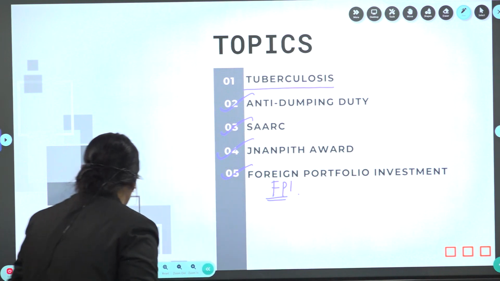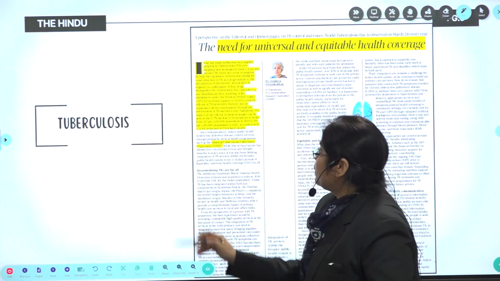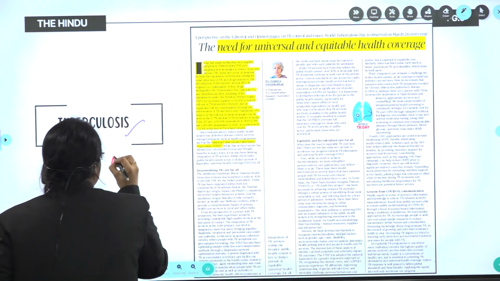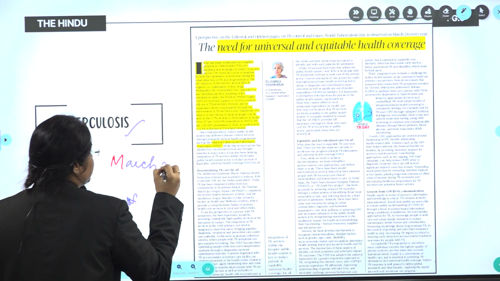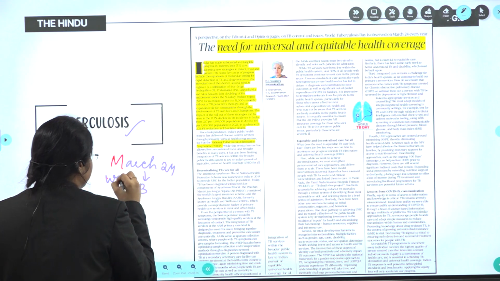Okay, let's start. The first article for today is about tuberculosis. Why? Because today is World Tuberculosis Day. Every March 24th, we celebrate World Tuberculosis Day.